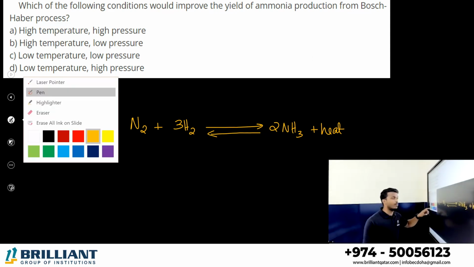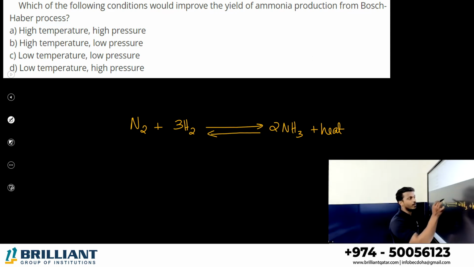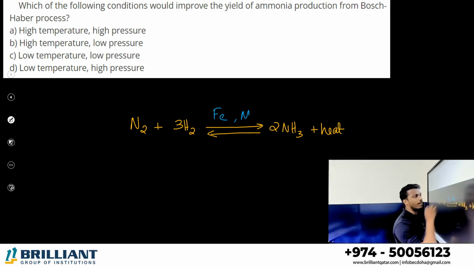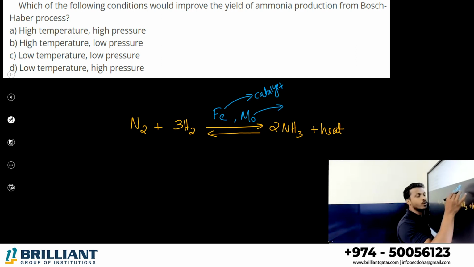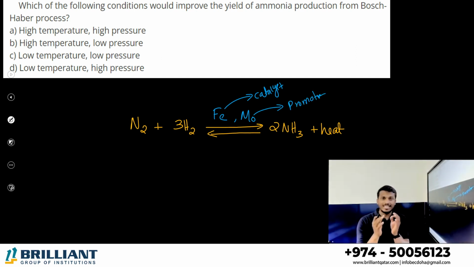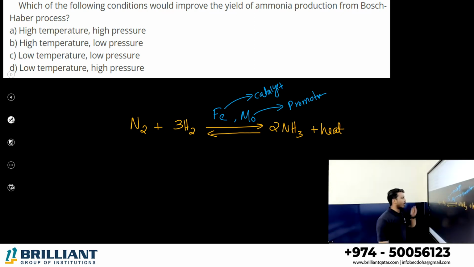What is the catalyst we are using in the Haber process? Iron is used as the catalyst to speed up the reaction, and molybdenum is used as a promoter. What is meant by a promoter? A promoter is a chemical substance which can increase the activity of a catalyst. You may have studied the temperature, 773 K like that. Temperature and pressure are required.